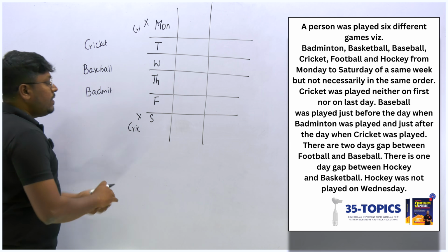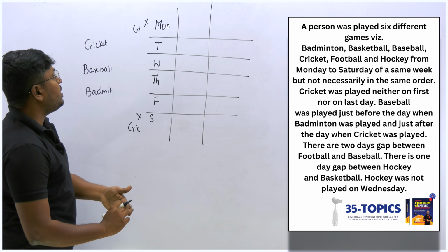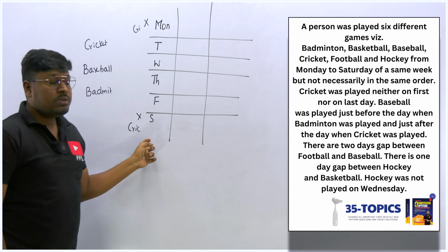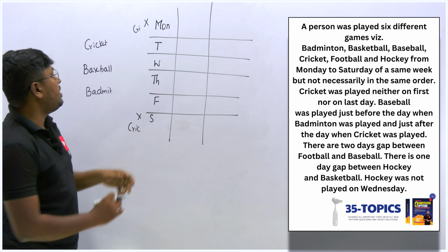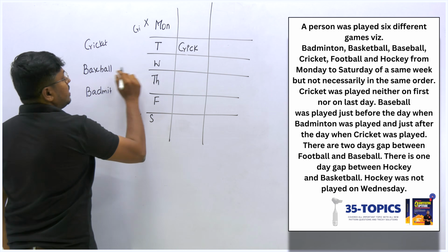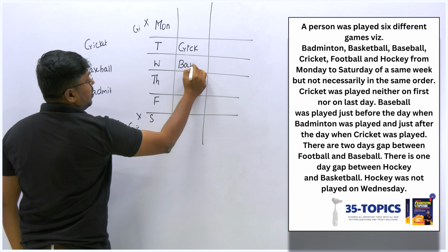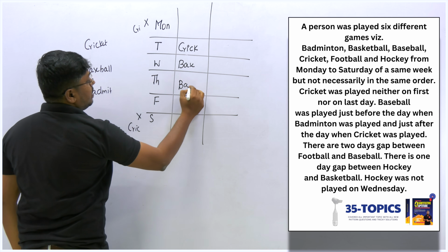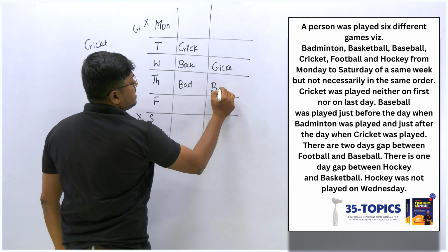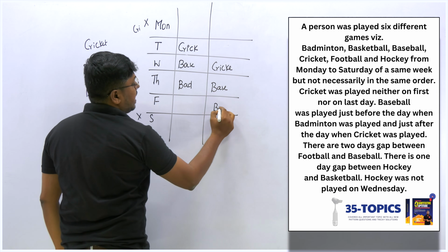Why? Because cricket should not be on Monday, as well as not on the last day. So what are all the remaining places cricket can be? If I fix cricket here, this must be baseball and this must be badminton. Or else I can place cricket here, this must be baseball and this must be badminton.